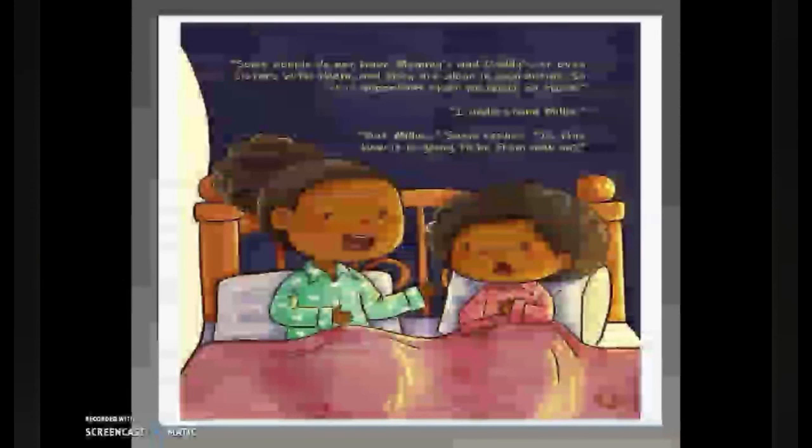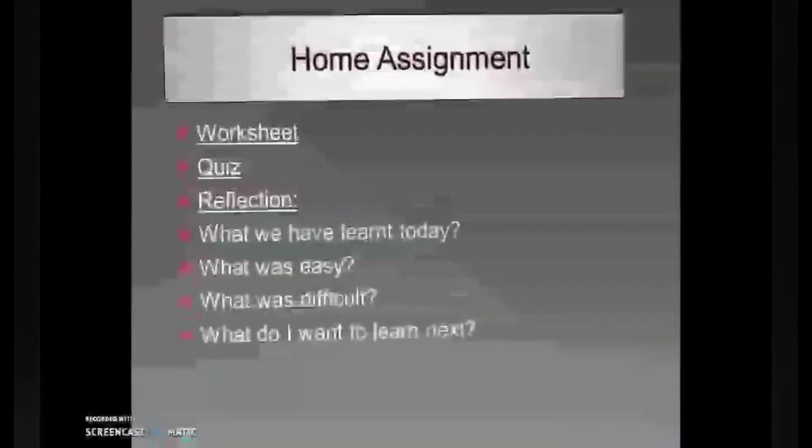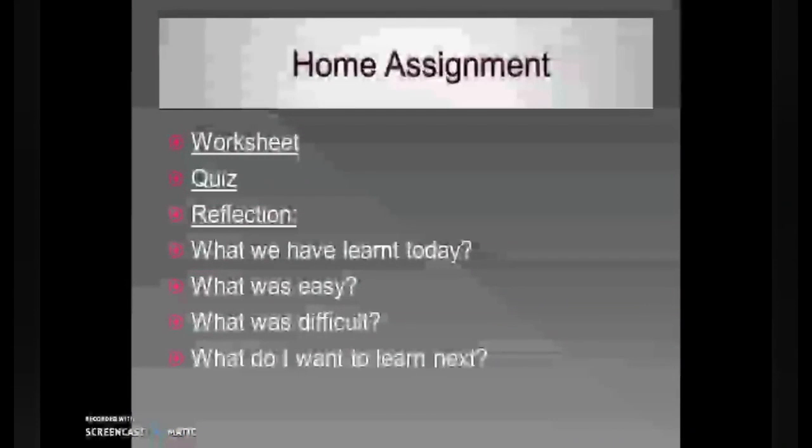"I understand, Millie, but Millie," Susie replies, "is this how it is going to be from now on?" "No, Susie, it will get better. We just have to keep sticking together." And this was the end of our story time. I hope that you have all enjoyed it.